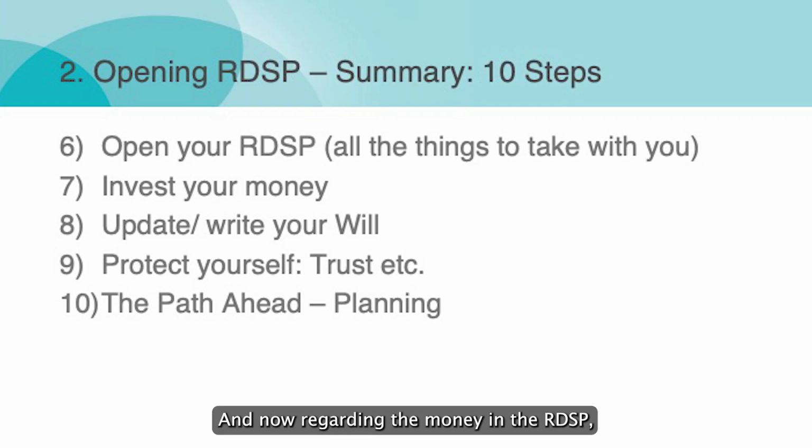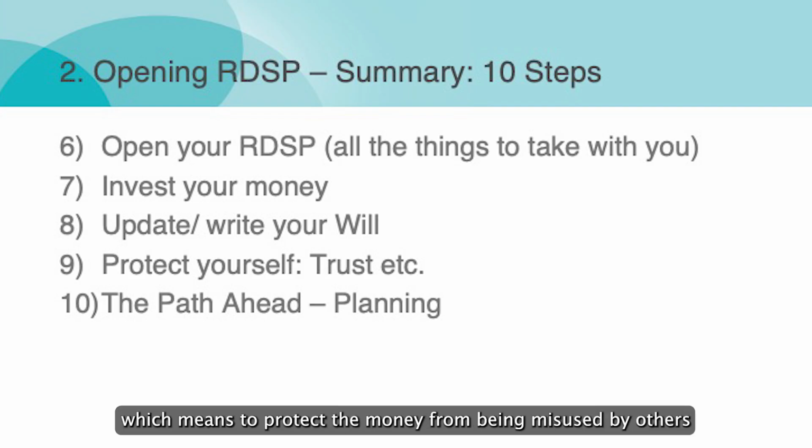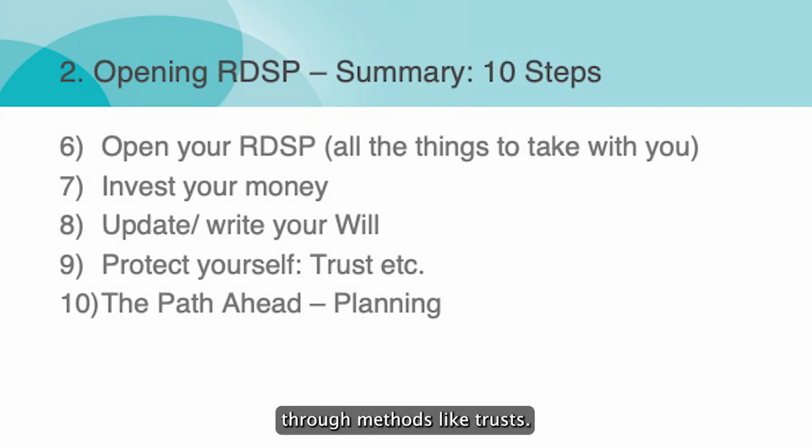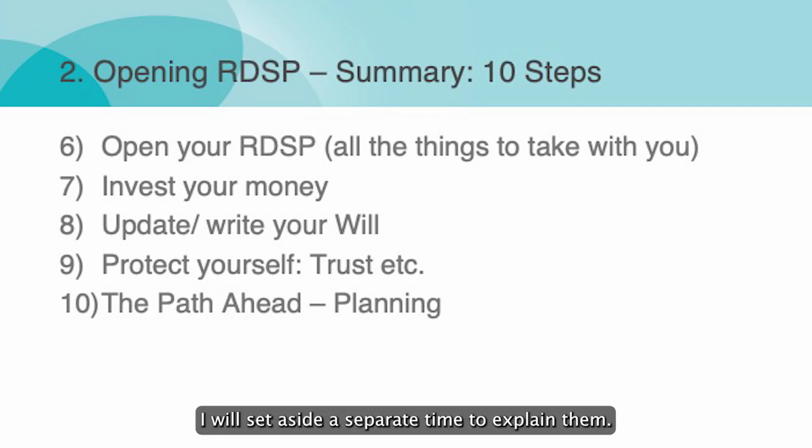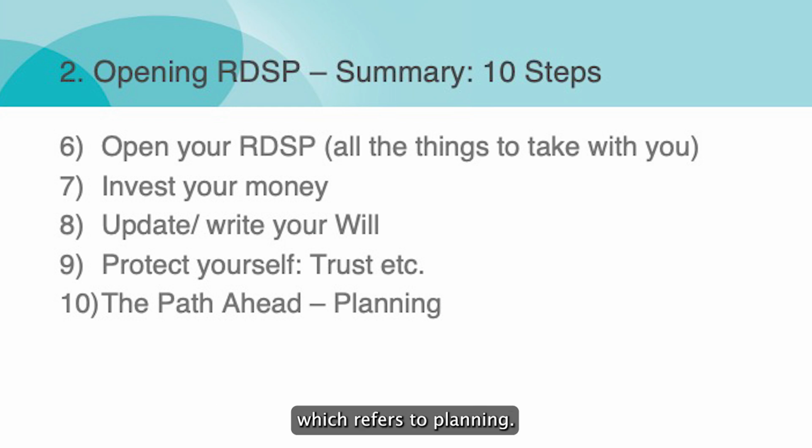And now, regarding the money in the RDSP, it needs to be used in a certain way. In case the person with a disability passes away later, or if the parents pass away, it is necessary to write and update a will specifying how you would like to support your child. Next, it says protect yourself, which means to protect the money from being misused by others through methods like trusts. Since there is a lot of content regarding wills and trusts, I will set aside a separate time to explain them. The 10th point is to prepare for the future, which refers to planning.